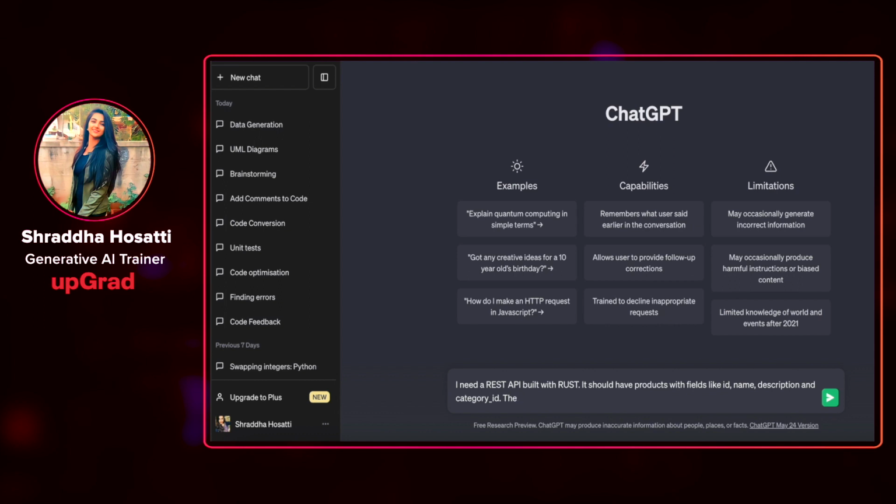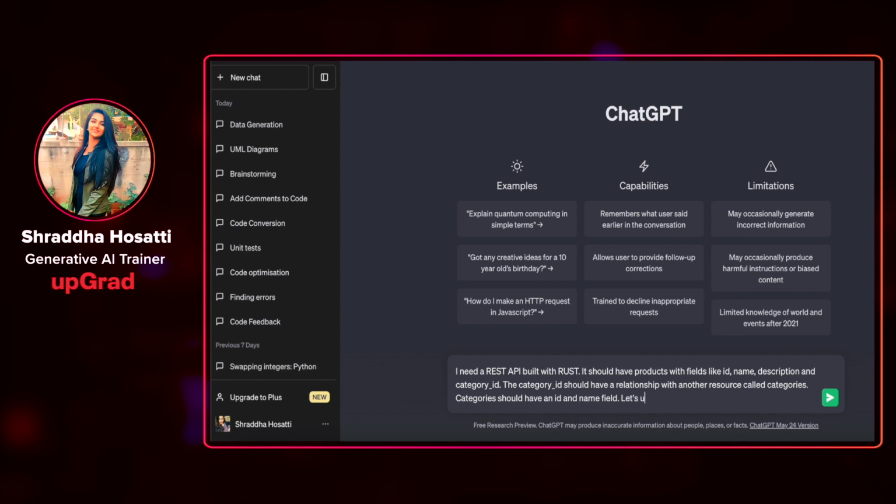The category ID should have a relationship with another resource called categories. Categories should have an ID and name field.